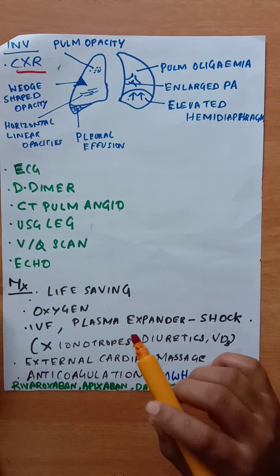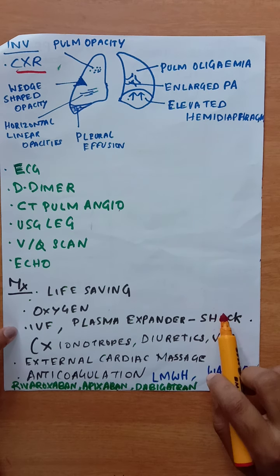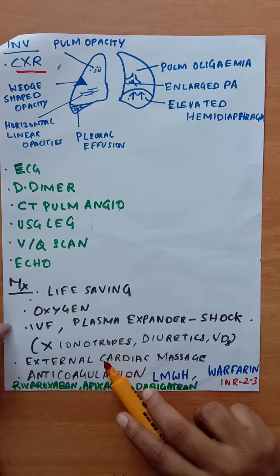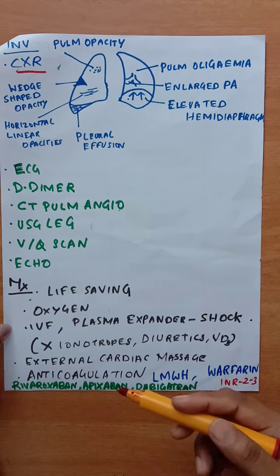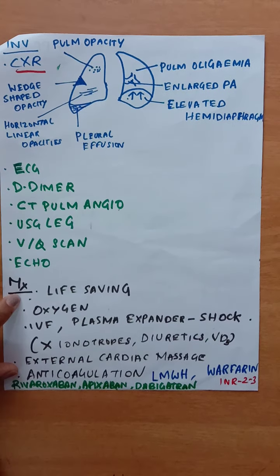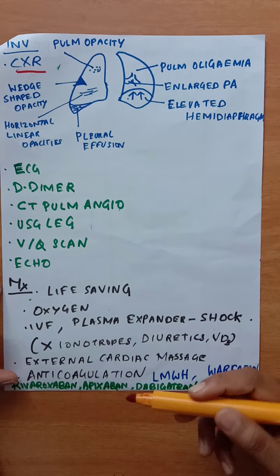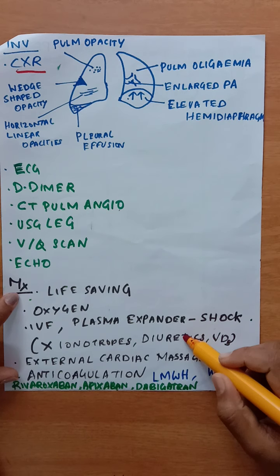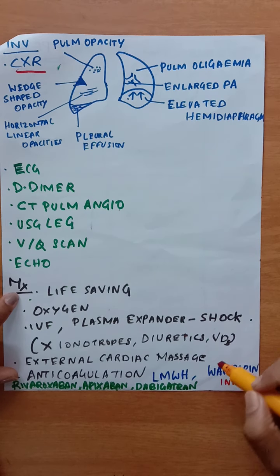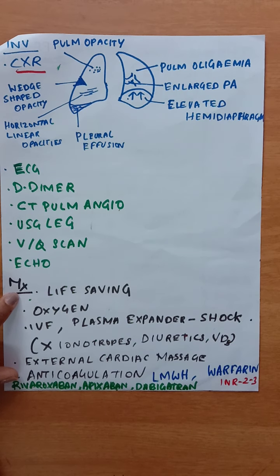And about the management, the initial appropriate management, especially in case of acute massive pulmonary embolism, is life-saving. So, oxygen supplementation, then IV fluid, plasma expander for patients with shock. But inotropes should not be used because the right heart is already contracting at its maximum due to endogenous catecholamines. So we need not give extra inotropes. And diuretics and vasodilators also should be avoided because they can precipitate hypotension and hypovolemia.